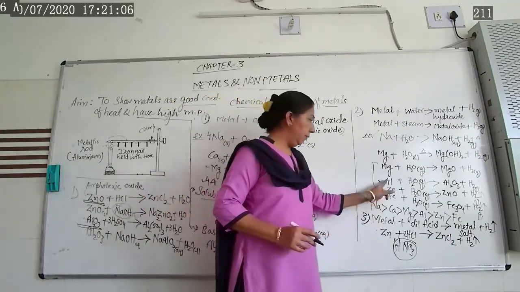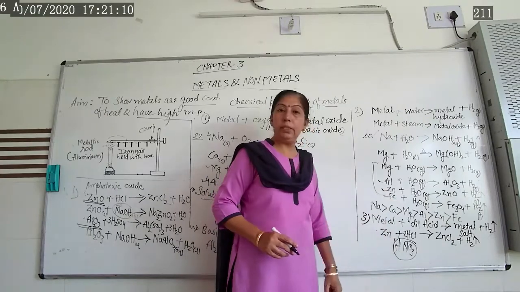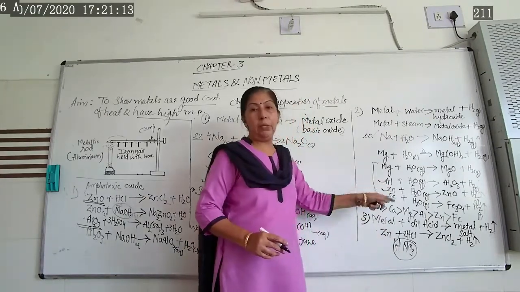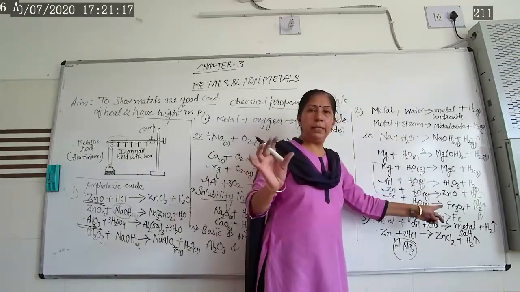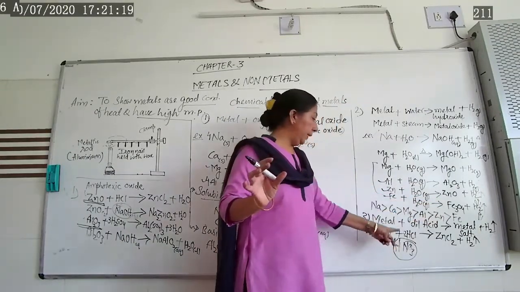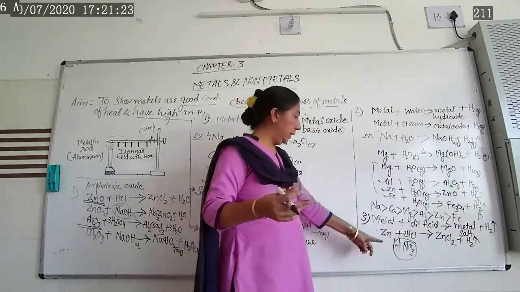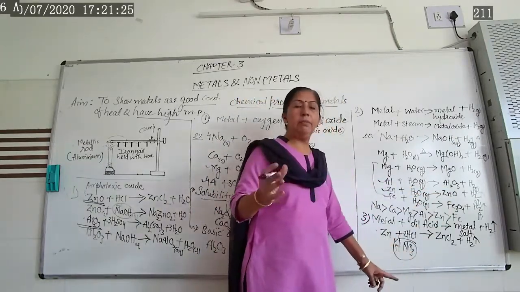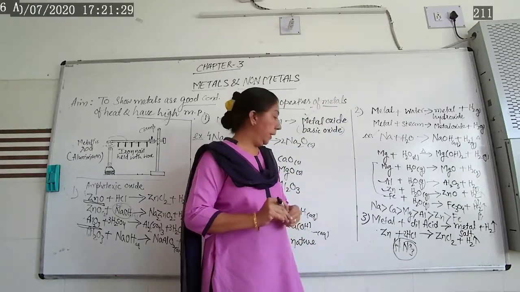When nitric acid comes in contact with metals such as aluminum, zinc, iron, immediately what happens? Suppose hydrogen forms, but that hydrogen is converted by nitric acid into a water molecule and it stops the reaction.